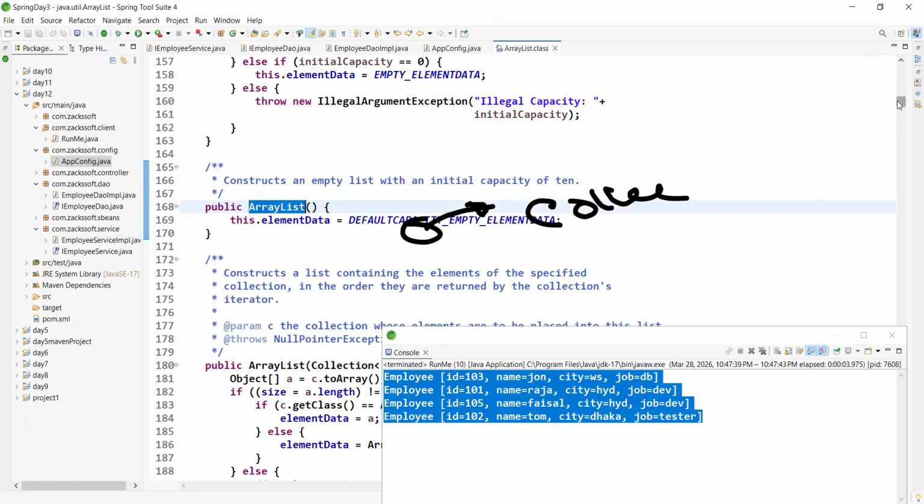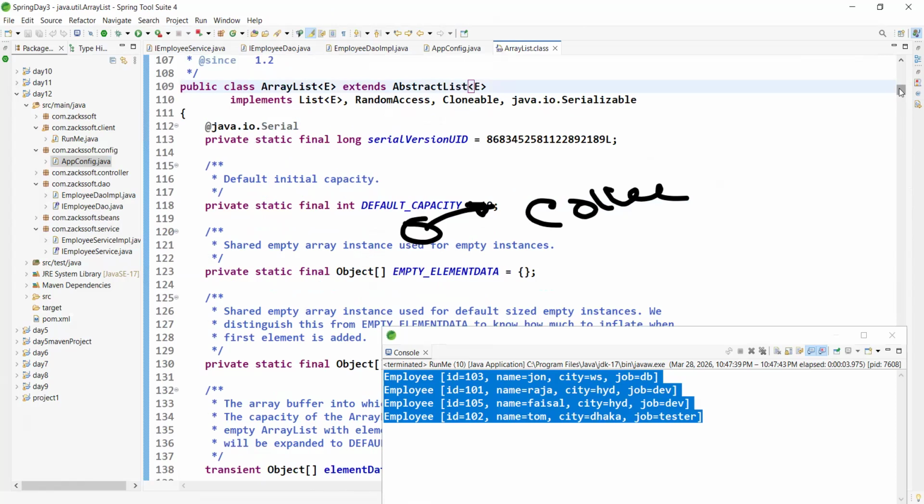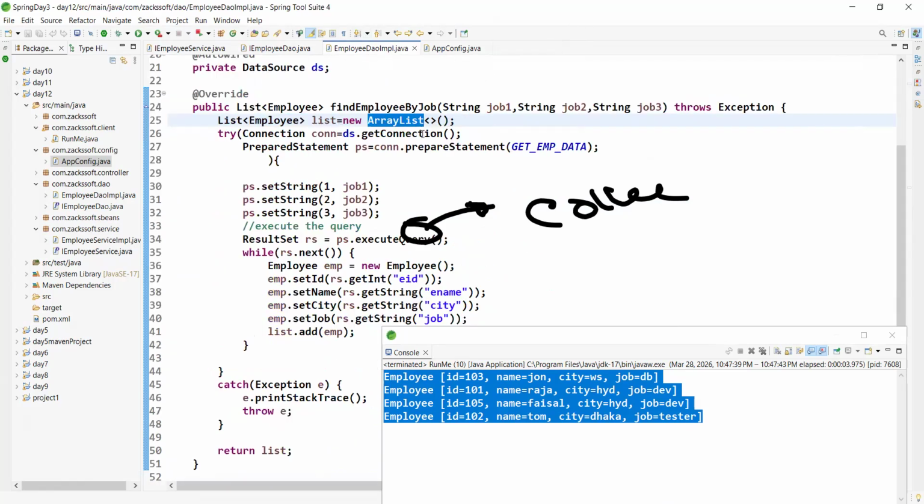Just observe this class. Are you observing public class ArrayList extends, okay, leave this one. This class implements multiple interfaces, and one of them is Serializable, right? Which means we can pass this object over the network. This is a very simple thing only.